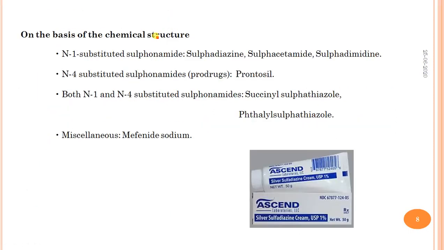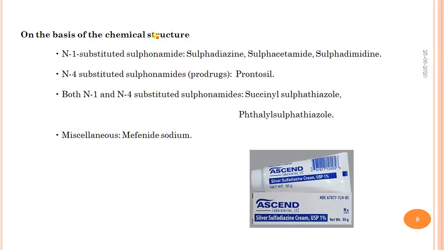Then, important for medicinal chemistry, the sulfonamides are classified according to chemical structure. These are divided into four parts. The first class is the N1 substituted sulfonamides; examples are sulfadiazine, sulfacetamide, sulfadiamidine, etc. Then N4 substituted sulfonamides, which are prodrugs. Example is prontosil. This prontosil is a prodrug; after metabolism, it gets the active product called sulfanilamide.